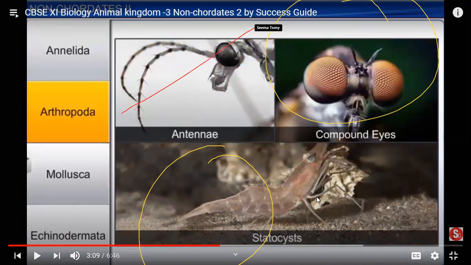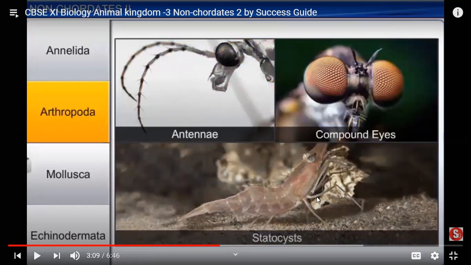This is the antenna. These are the highly evolved sensory organs, or as we say, sense organs present in them to help them understand things. Okay, now we can move ahead to reproduction.